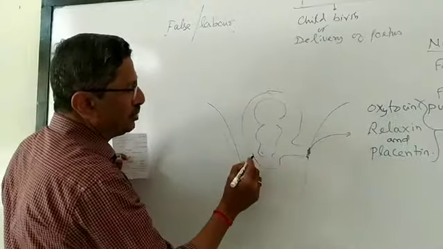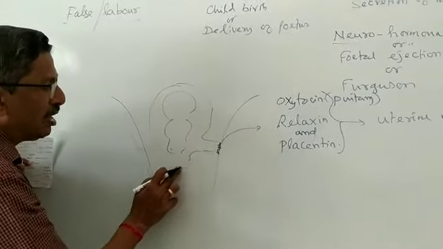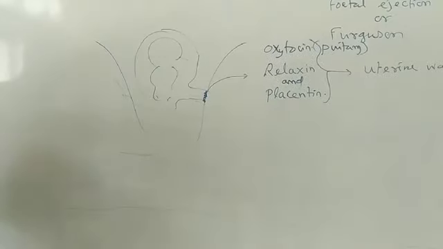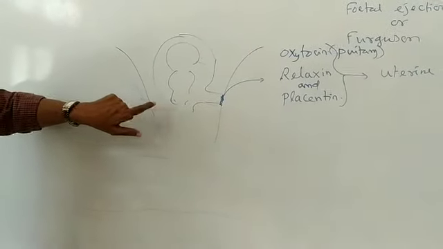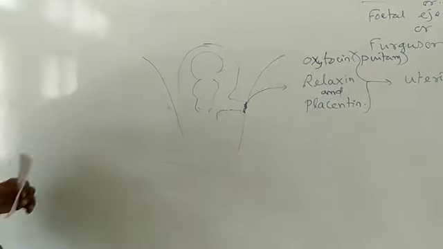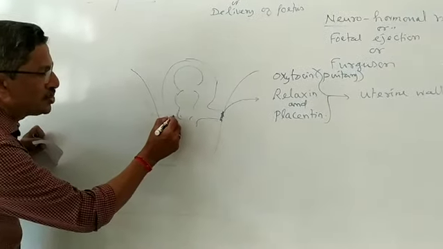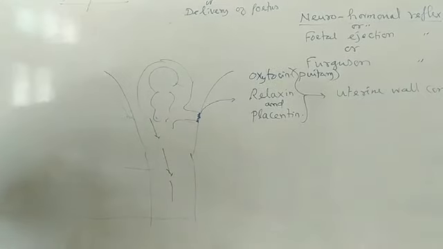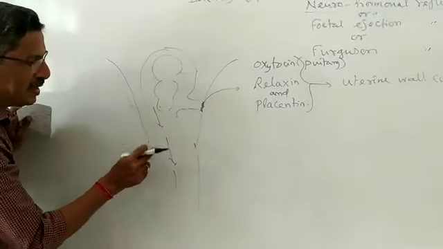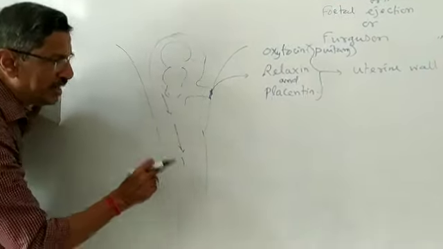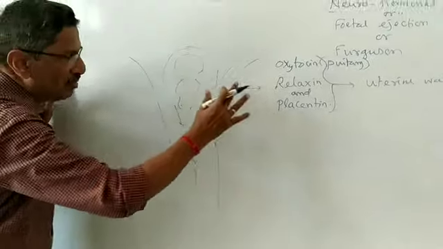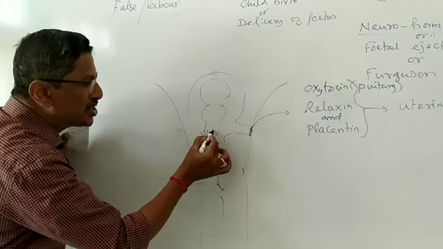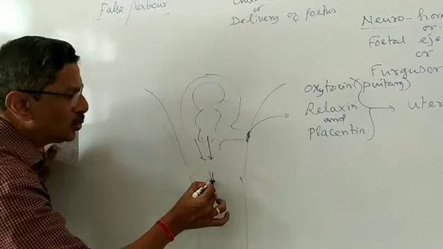Now pain will be there. At that time the covering of the fetus, the amnion membrane and the chorion membrane, will rupture. Once the two membranes are ruptured, the fluid flows out through the vagina. Once the fluid is coming, it is an indication that the child is going to be delivered. Now the child is not covered by any fluid, and the child is coming out through the vagina.